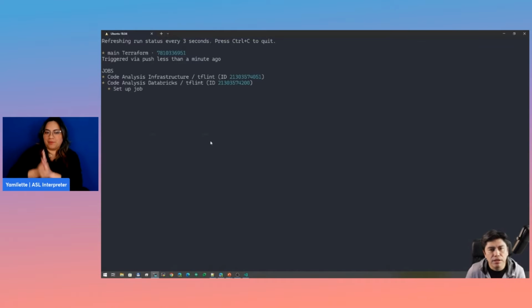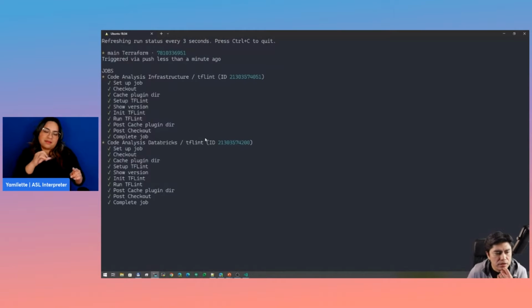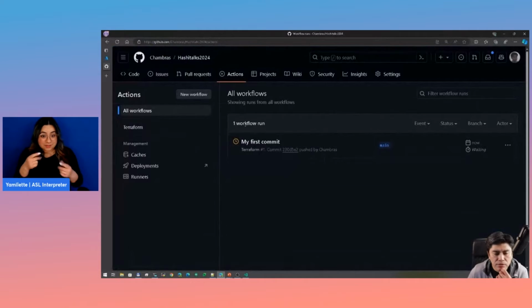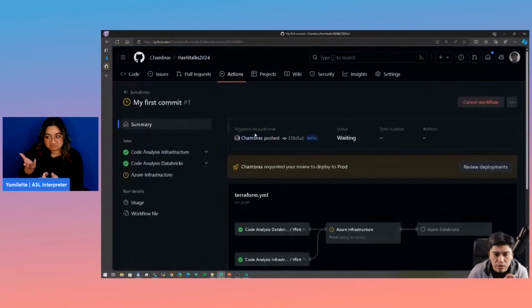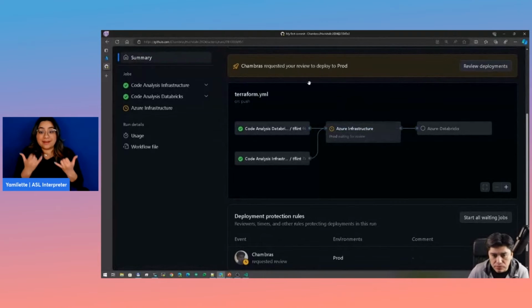And we can follow this here in the command line, but also we can do it in the UI. I like the command line because I like how the UI gets rendered. But we can also see it here. So that first commit triggered pretty much everything. And right now, as you can see, it already is on the Azure infrastructure.